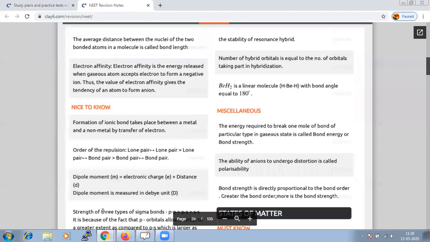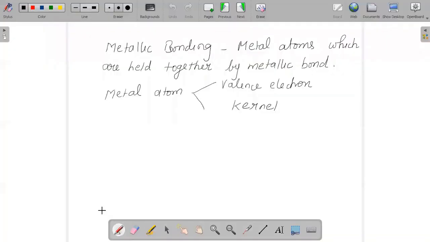This is one-line information, but its impact is very high, because if we know the points in short, we will be able to reach the answers faster. Because when you are attempting an exam, knowing the answer alone is not enough, we have to finish within the given time. So let us come back to the concept of your metallic bonding.